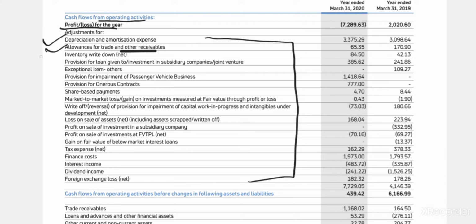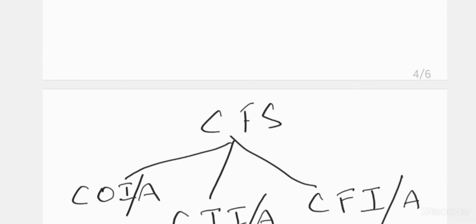Now, inventory written down net. What is inventory written down? See, what happens sometimes is your stock will be overvalued. Say your stock is just 100 rupees, but you're overvaluing it at 150. Because in Ind AS, inventories can be valued at cost as well as NRV. Say you've taken it at cost, because this year you purchased it, you've taken cost as 100, but NRV is just 80. What is NRV? Nothing but net realizable value.